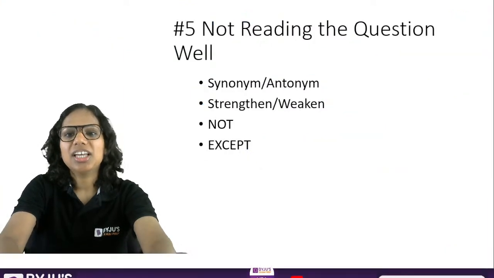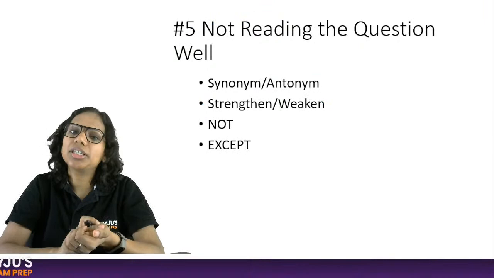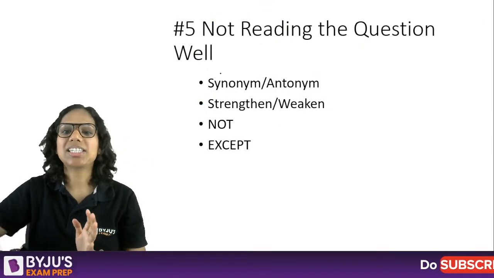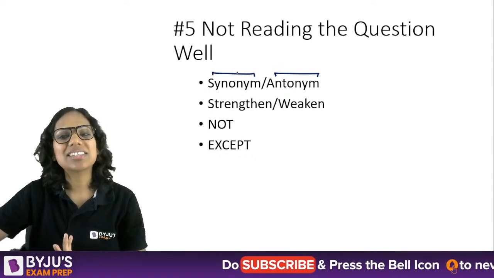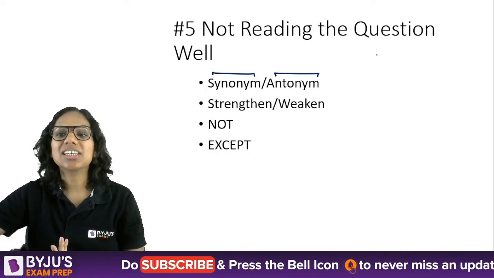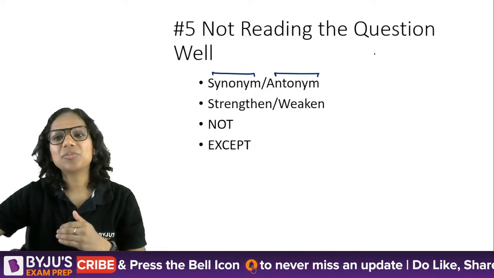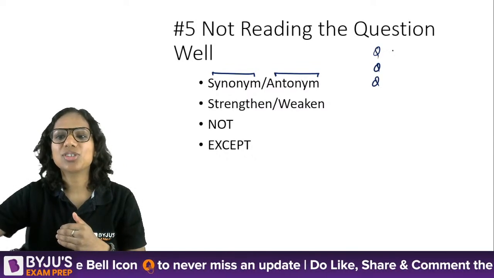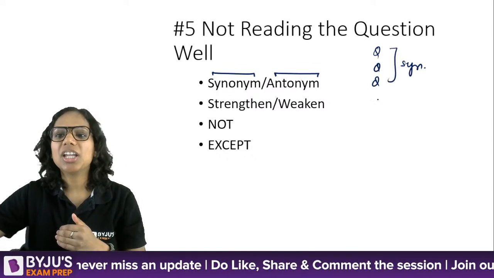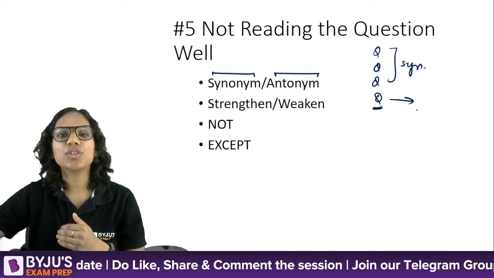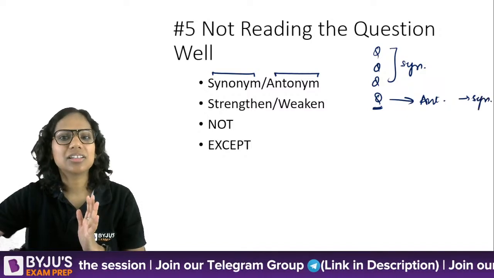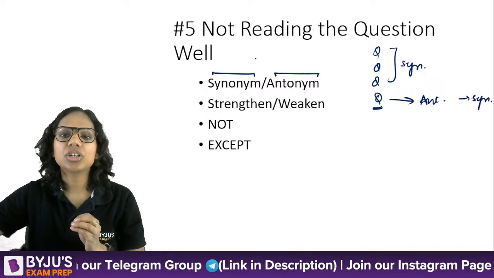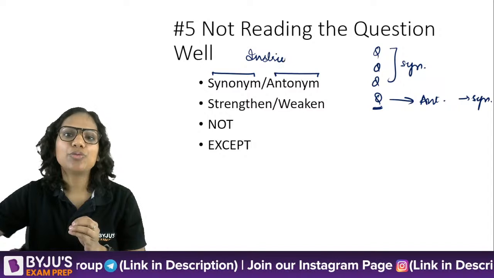Now, the next mistake is not reading the question well. Particularly, this happens with my students in synonym antonym questions. They end up marking synonyms in antonym questions. Let's say these questions have been asked in a series. So the first three questions were of synonyms. Now they forget to read the instructions for the fourth question, and maybe it's an antonym question, but they end up marking the synonym itself. So please read the instructions very carefully. They are there for a reason.